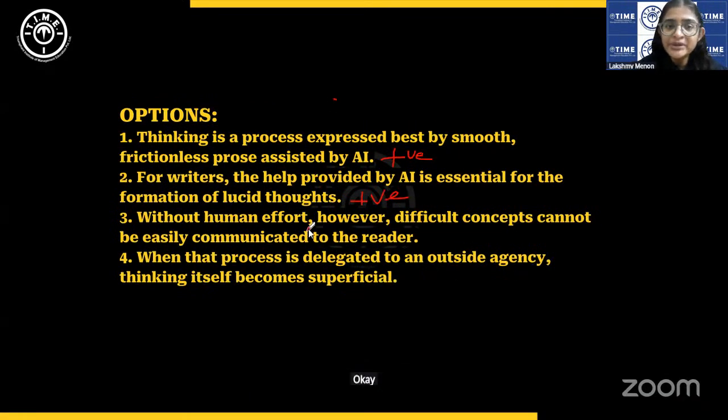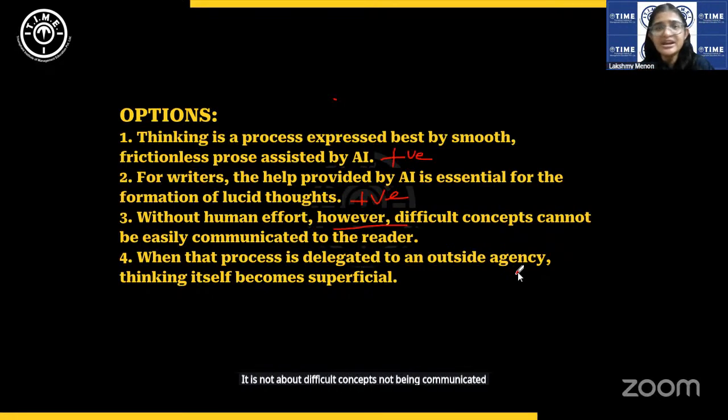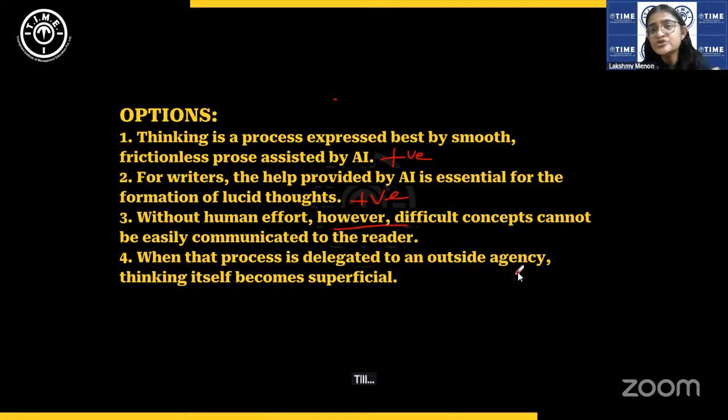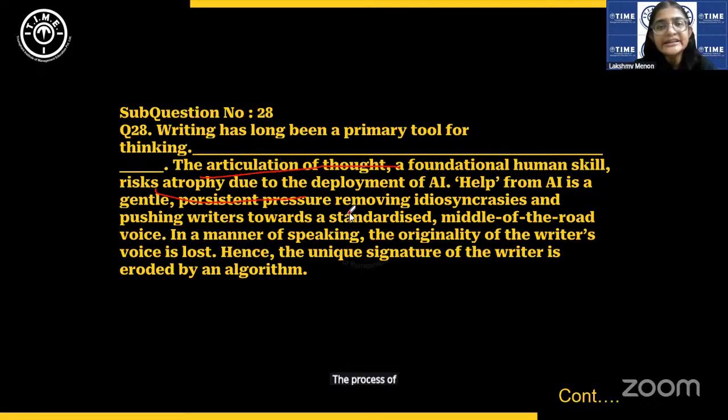Okay. Without human effort, however, difficult concepts cannot be easily communicated to the reader. Mm, it is not about difficult concepts not being communicated to the reader at all. It is about the skill getting into a state of atrophy. It is about losing the skill of writing, right? When that process, which process? The process of writing. Writing as a tool for thinking.